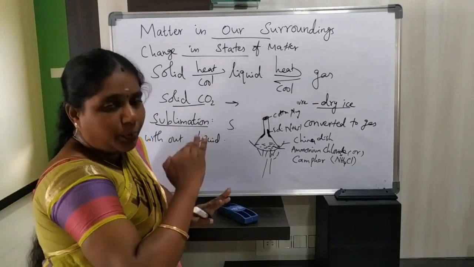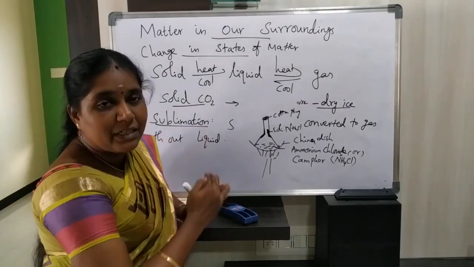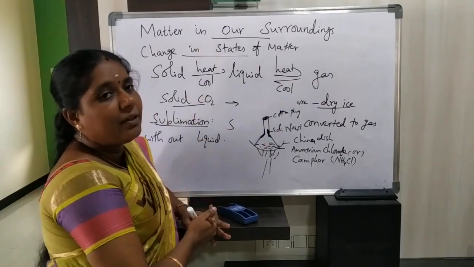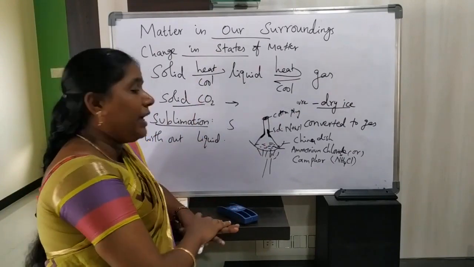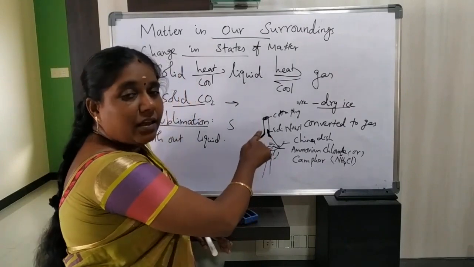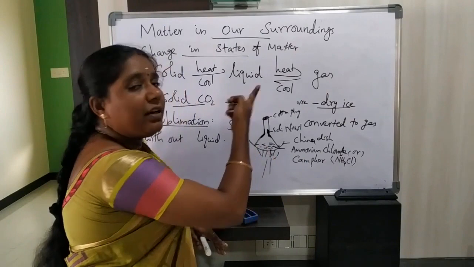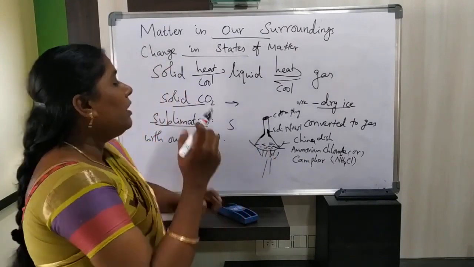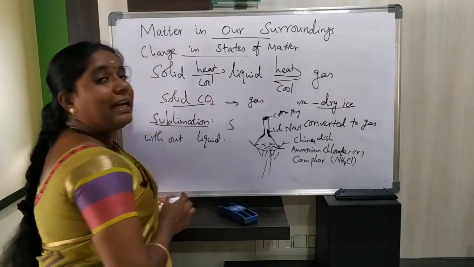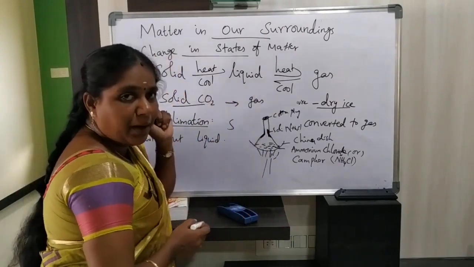So in this process, one state of matter is converted into another state of matter. That is, in the first stage, solid ammonium chloride vaporizes. That means solid form converts to gaseous form, that is, solid converts to gas without attaining liquid state. So this is called sublimation.